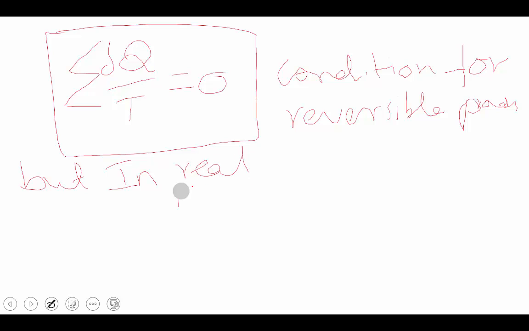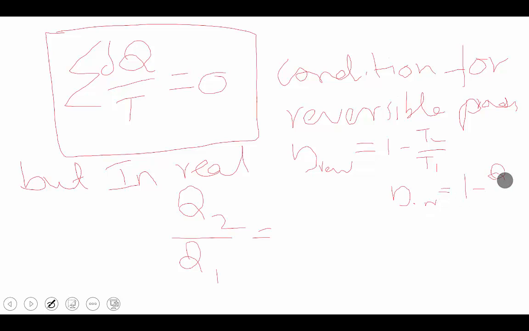Real. Yes, for a perfect heat engine, the efficiency is equal to 1 minus Q2 by Q1, which is equal to 1 minus T2 by T1. But in a real case, the efficiency of the reversible engine is 1 minus T2 by T1, and the efficiency of the irreversible engine, the common formula, is equal to 1 minus Q2 by Q1. Okay, for an irreversible engine, that formula is used.